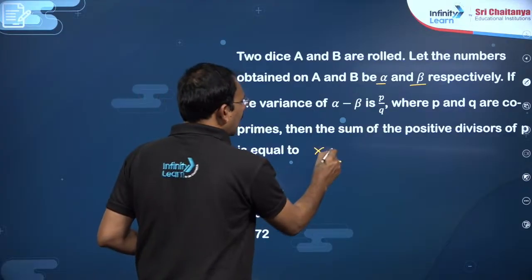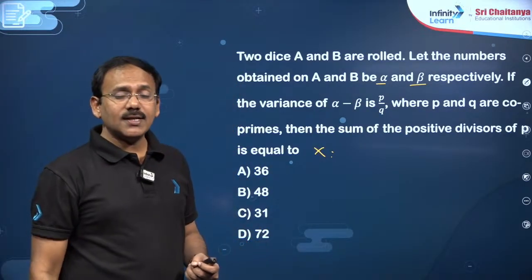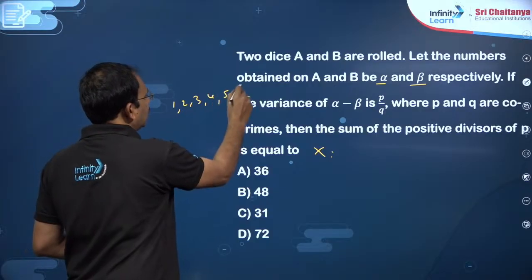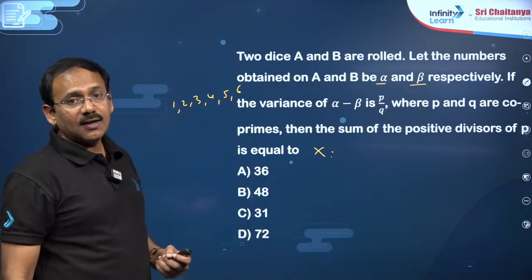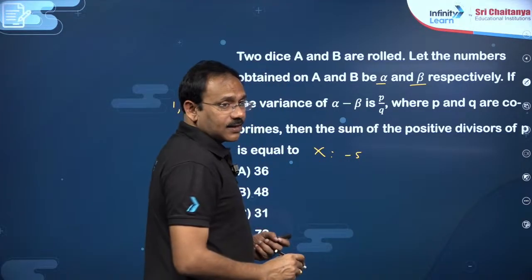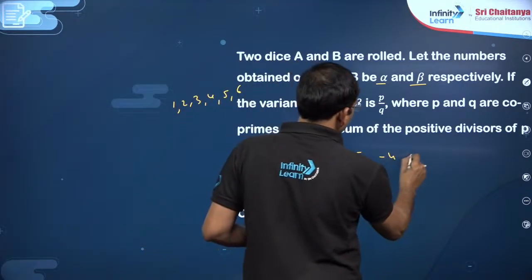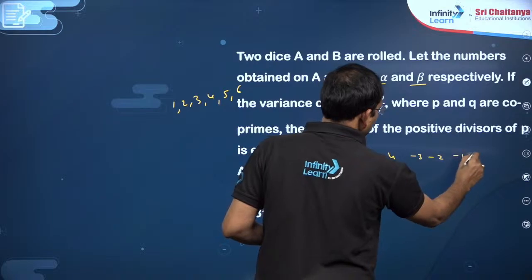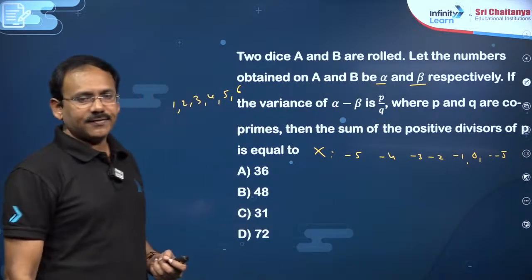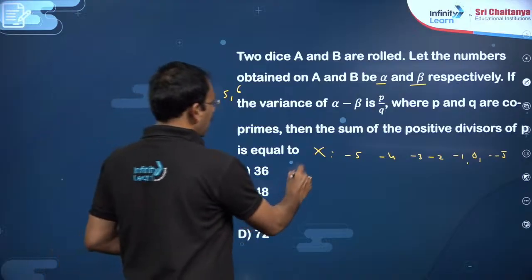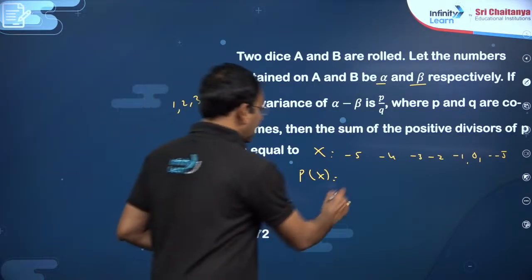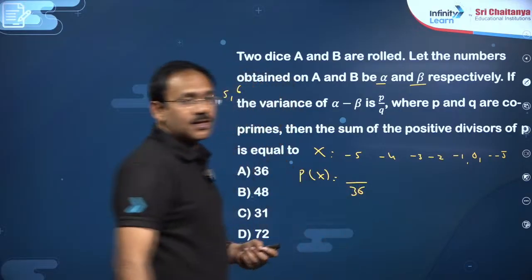So, what is the variable? Alpha minus beta. Each of alpha and beta can be 1, 2, 3, 4, 5, 6. Alpha minus beta, least possibility can be minus 5. The next minus 4, minus 3, minus 2, minus 1, 0, and it can be up to 5, my dear friends. So, now you have to find its probabilities, my dear friends. What is the chance when 2 dice are rolled at a time? 36 cases will be there.